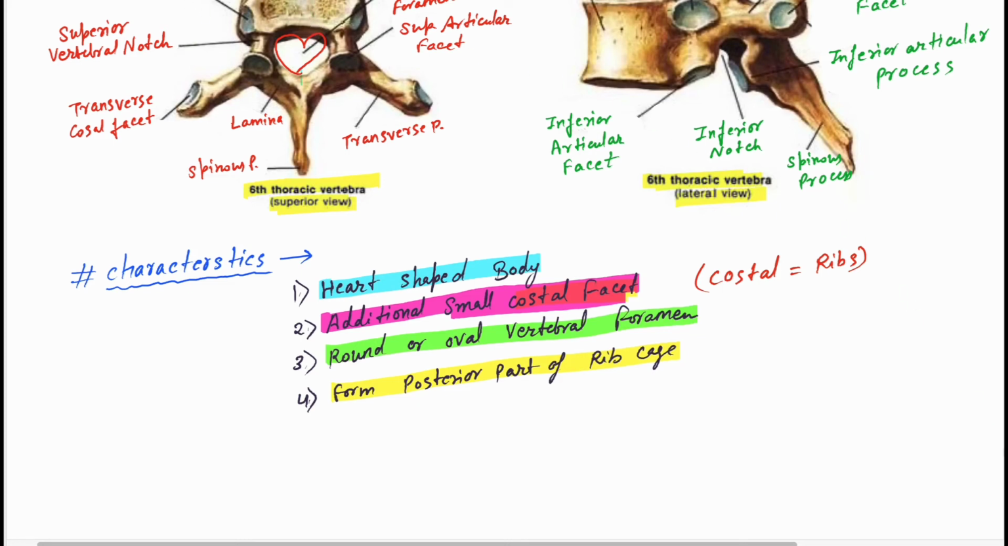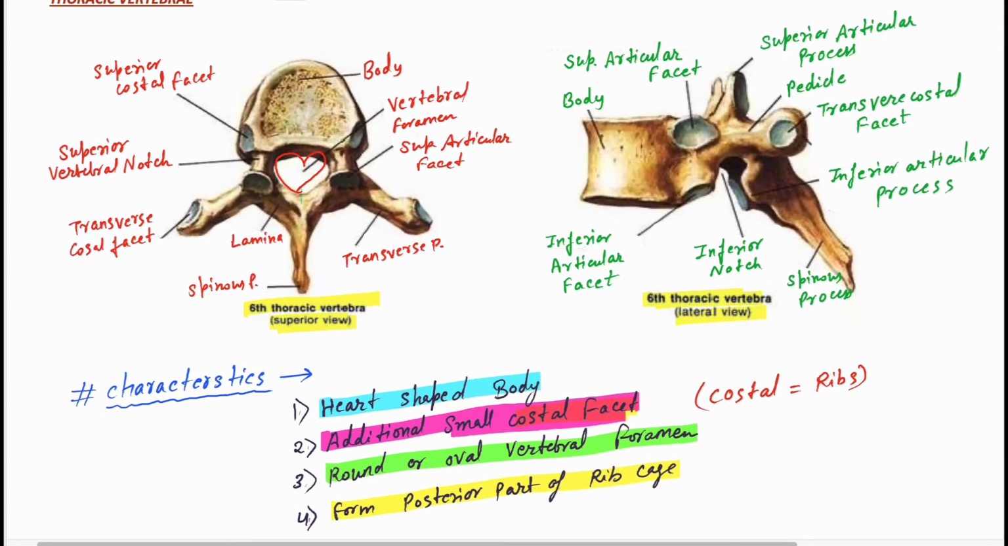So this is our heart-shaped body, and they have a round or oval foramen. Here is our heart-shaped body, and this is our round or oval vertebral foramen. They have a heart-shaped body, but they have additional small costal facets for attachment of the ribs.